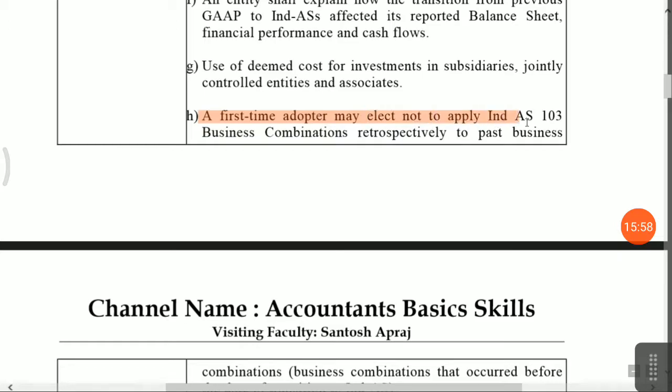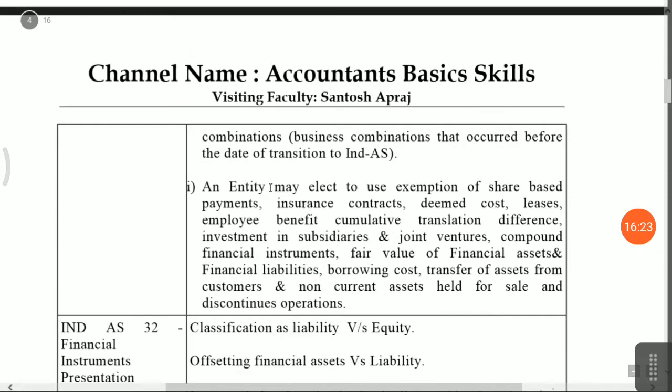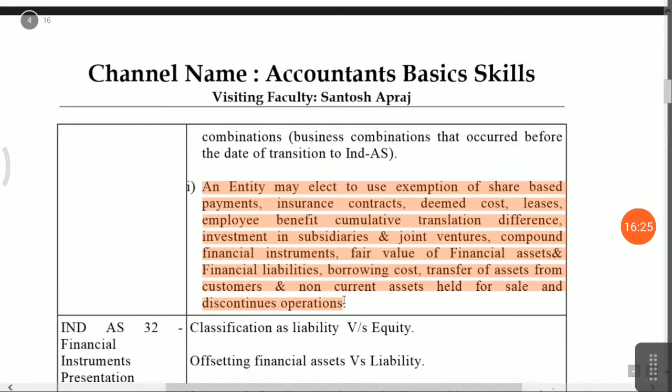A first time adopter may choose not to apply Ind AS 103. Now what is the meaning of Ind AS 103? That is business combination. Business combination means simply amalgamation of two or more companies. Whether you want to give retrospective effect, this accounting standard you should apply prospectively only, don't apply it retrospectively. This is the most important point in Indian accounting standard 101.